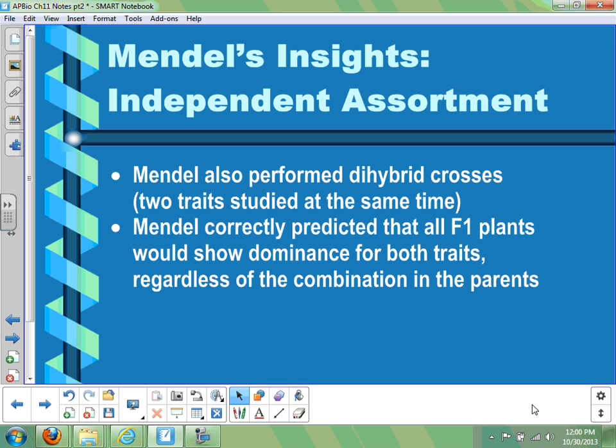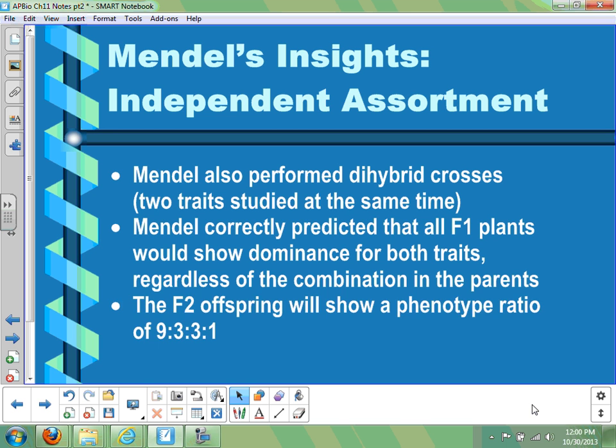So he predicted that the F1 plants, when he did these experiments, would show dominance for both of those traits. The reason is each trait is kind of doing its own thing. If you have, let's call it trait A, and one parent is homozygous dominant, the other parent is homozygous recessive, we know that offspring is going to be heterozygous for trait A. Same thing's true for trait B. And he predicted correctly that's what we would see.